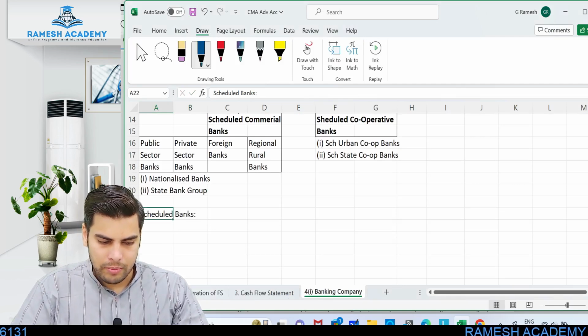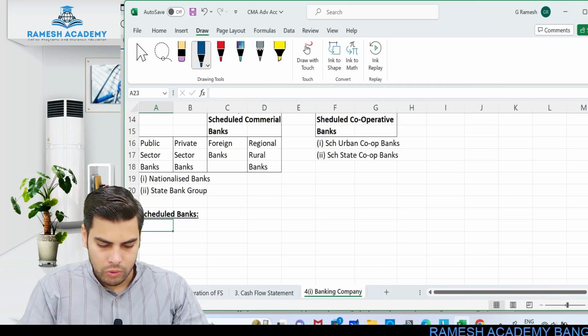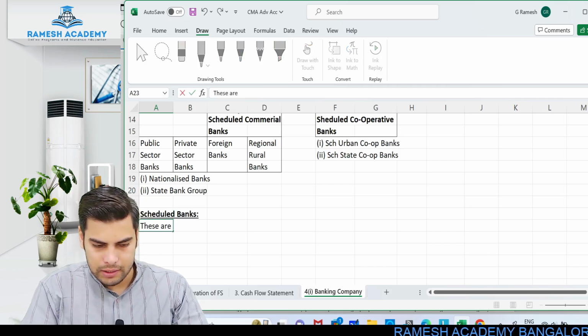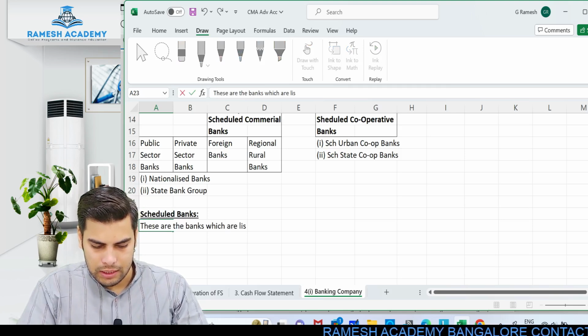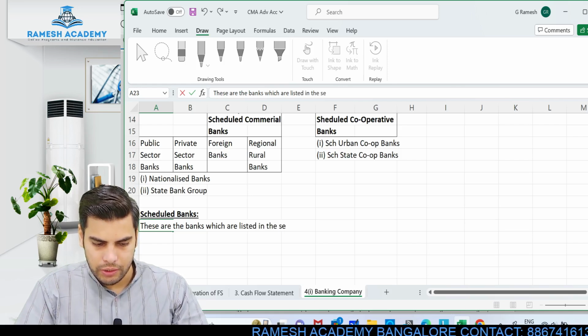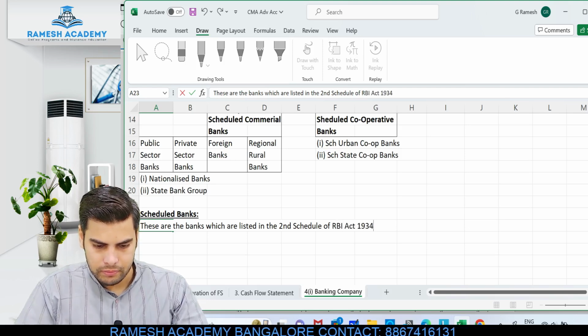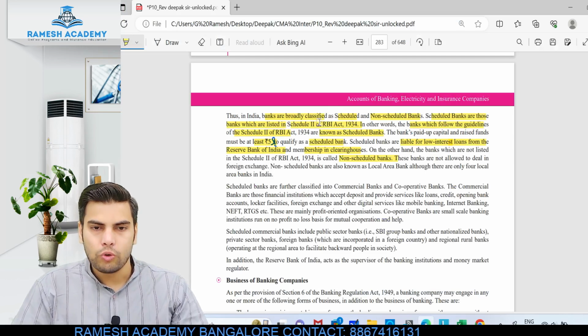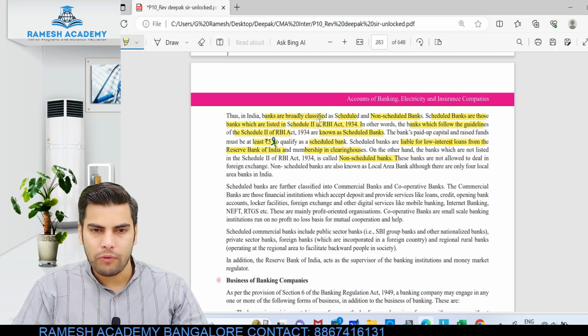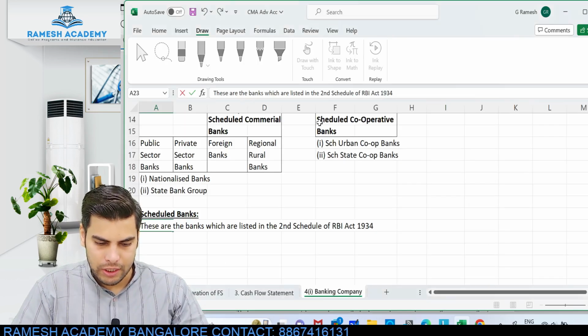Scheduled bank, just remember 2 points. Okay, so these are the banks which are listed in the second schedule of RBI Act 1934. Okay, look at this. Those banks which are listed in the second schedule of RBI Act 1934 will be called as scheduled banks.